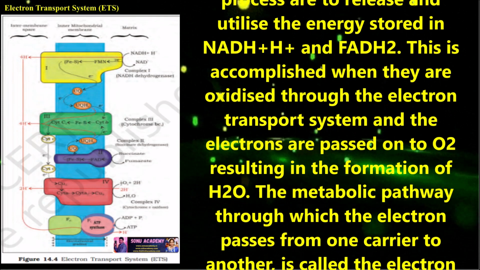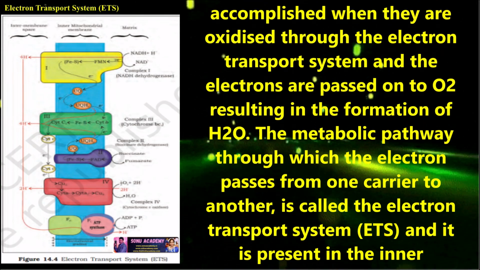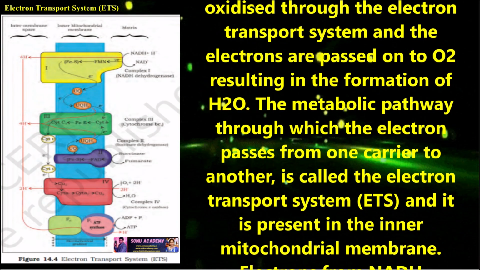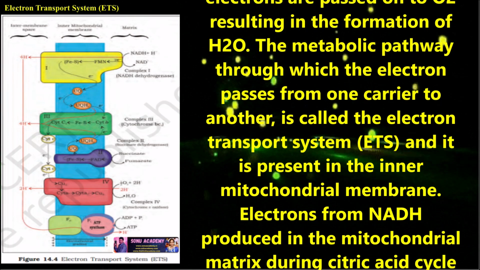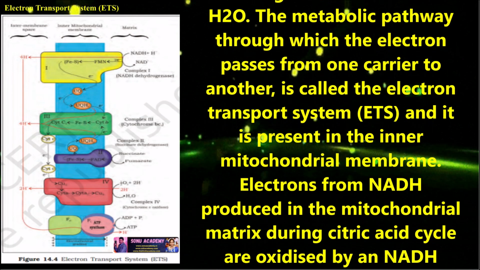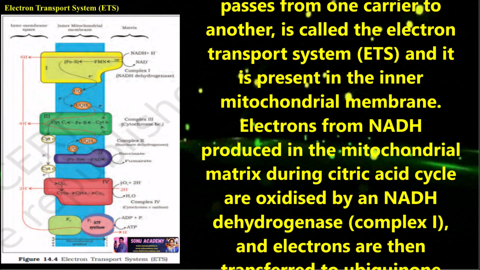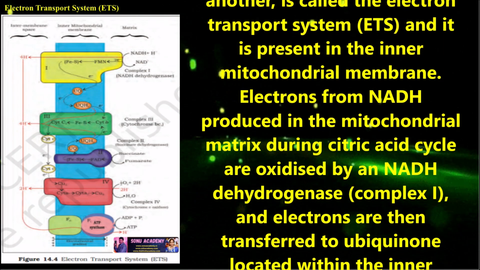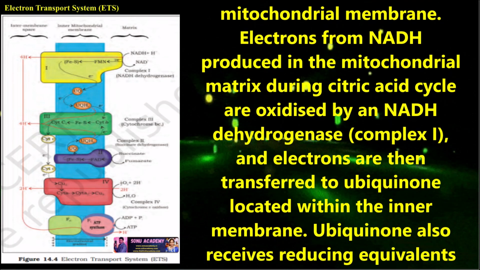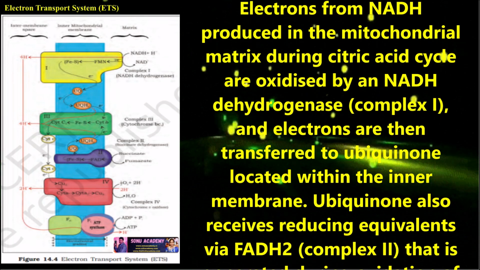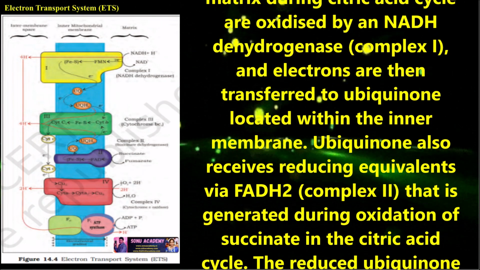The metabolic pathway through which the electron passes from one carrier to another is called the electron transport system, ETS, and it is present in the inner mitochondrial membrane. The electrons from NADH produced in the mitochondrial matrix during the citric acid cycle are oxidized by NADH dehydrogenase complex 1, and electrons are then transferred to ubiquinone located within the inner membrane.